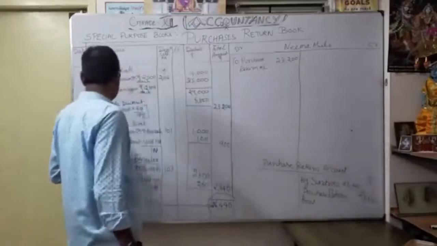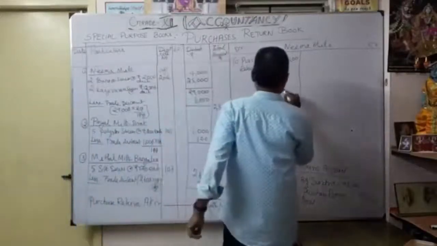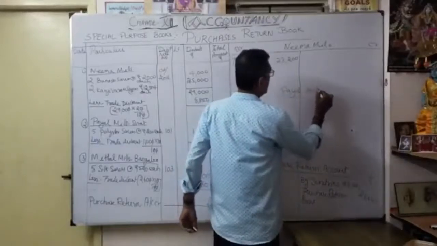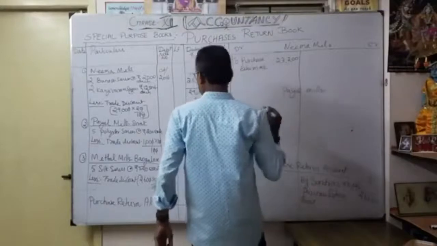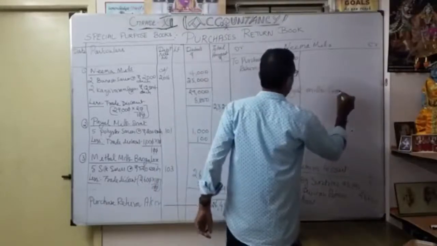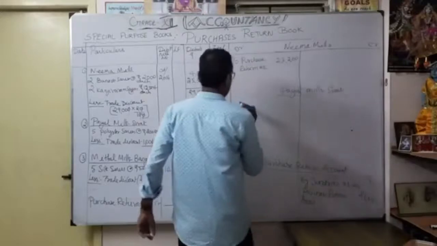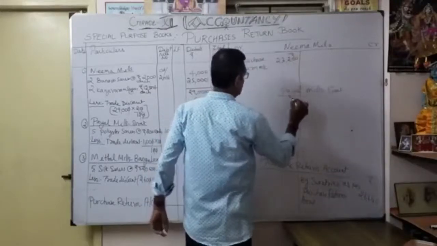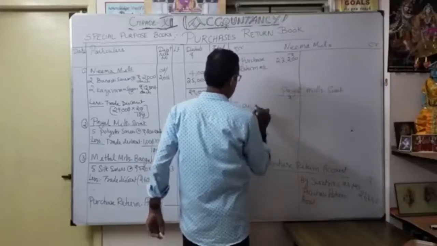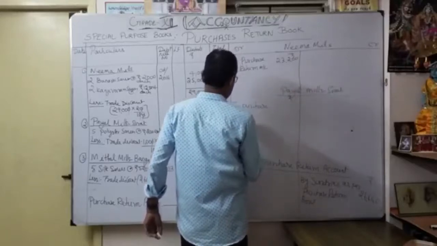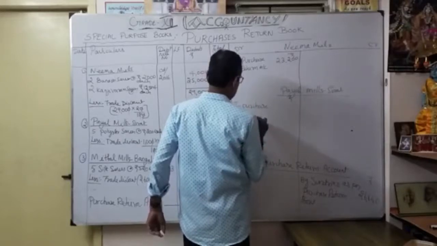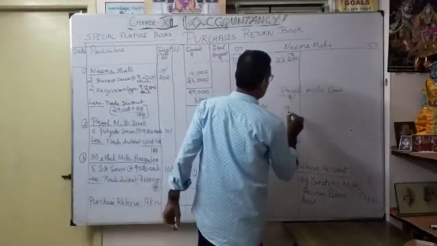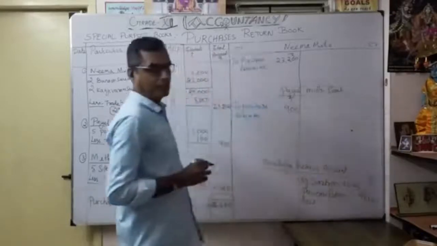Then I want to open Payal Mills again. Here Payal Mills, Surat. So what am I going to write? To purchase return account. How much? This 900. Okay, so 900, I entered.